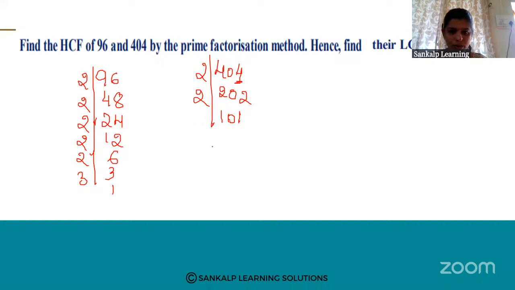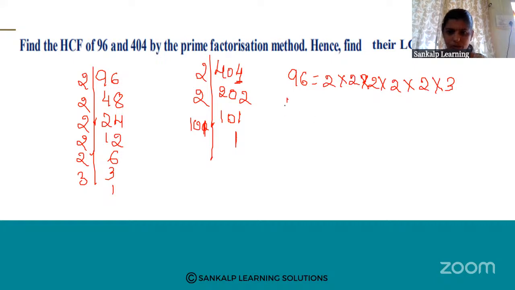101 is a prime number. So 96 can be written as 2. How many times is 2 repeating? 3, 4, 5. So 2 into 2 into 2 into 2 into 2 into 3.